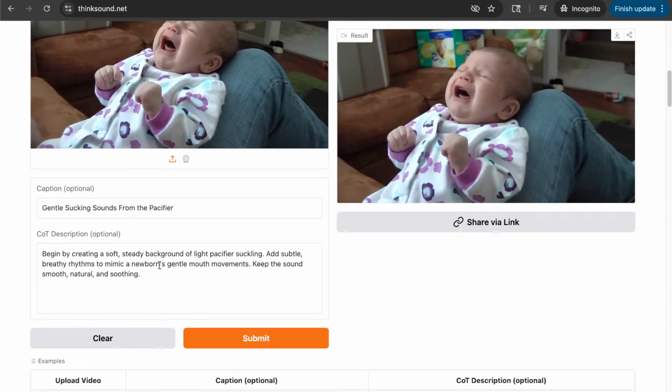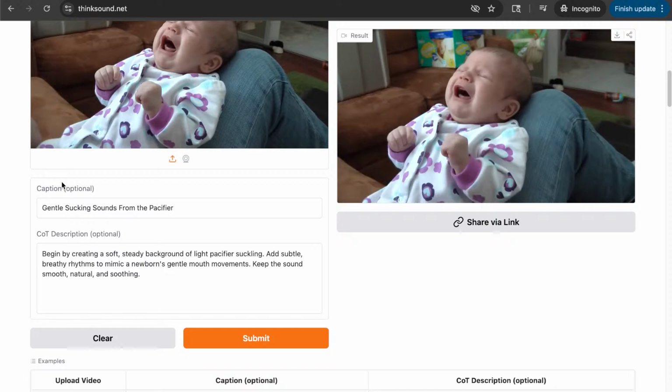So begin by creating a soft, steady background of light pacifier suckling. Add subtle breathing rhythms to mimic a newborn's gentle mouth movement. Keep the sound smooth, natural, and soothing.